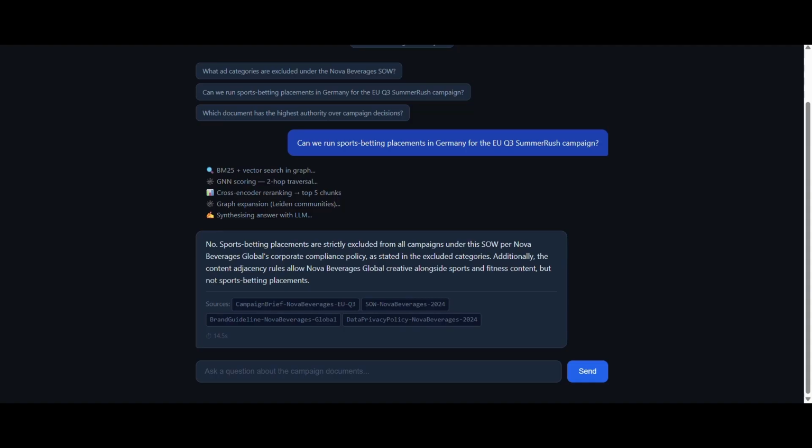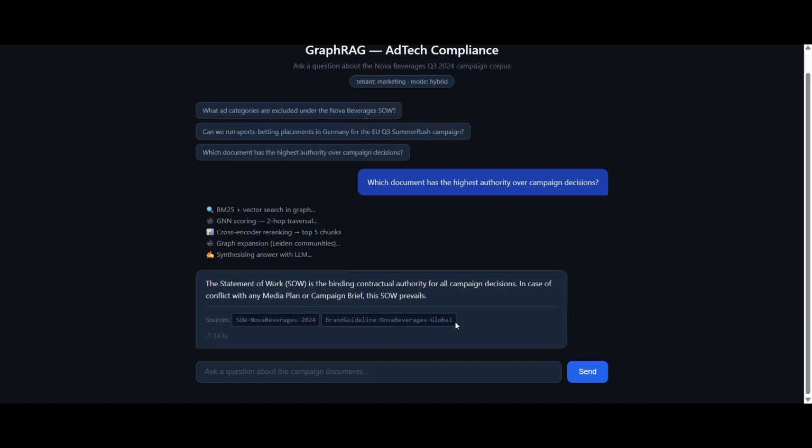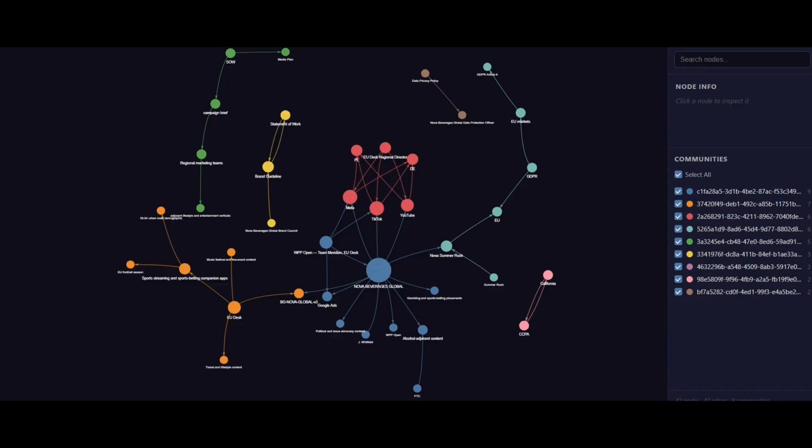The graph found this by traversing four documents, resolving the authority chain, and detecting the conflict. A human reviewer looking only at the brief and the brand guideline would have missed it. The graph encodes the authority hierarchy explicitly, not just as metadata, but as governs and supersedes edges between document nodes. SOW outranks the brand guideline. The DPP supersedes campaign-level approvals. Every answer is resolution-aware. This is the knowledge graph for these four documents.